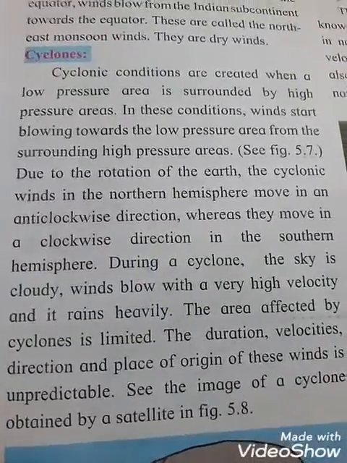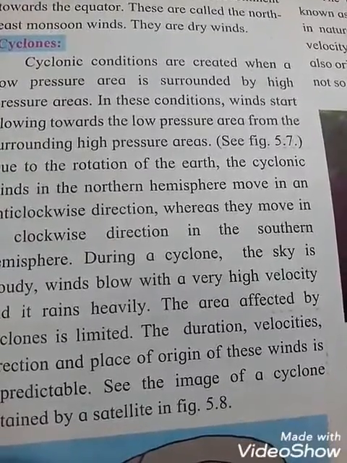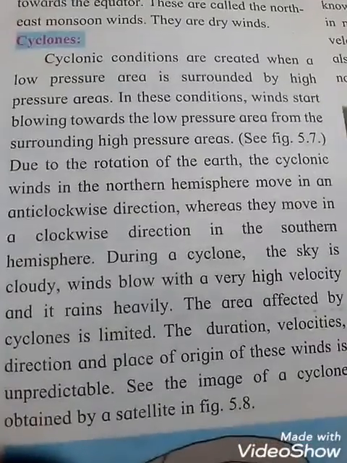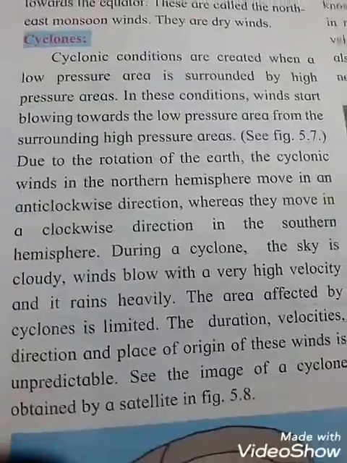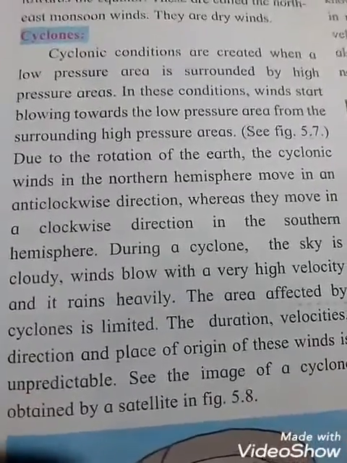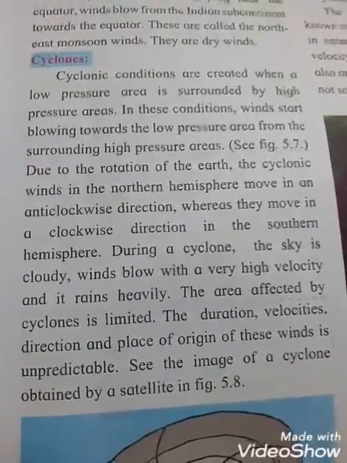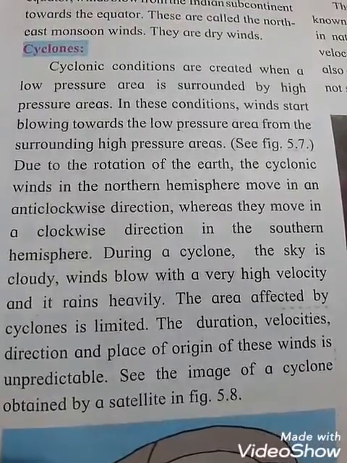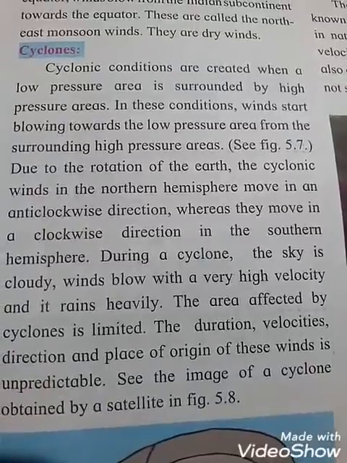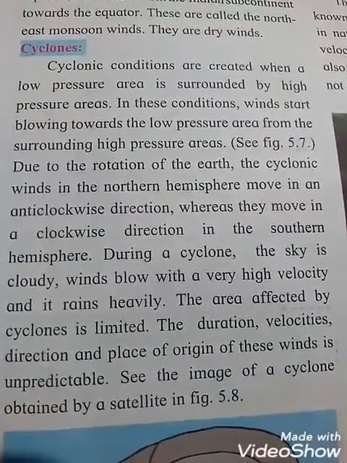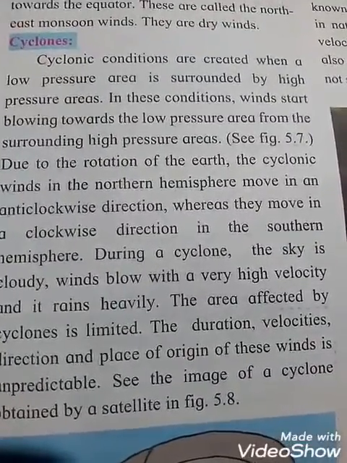Okay students, cyclones. Cyclones means what, students? A cyclone is a violent tropical storm in which the air goes round and round. Cyclonic conditions are created when a low pressure area is surrounded by high pressure areas. In these conditions, winds start blowing towards the low pressure areas from the surrounding high pressure areas.